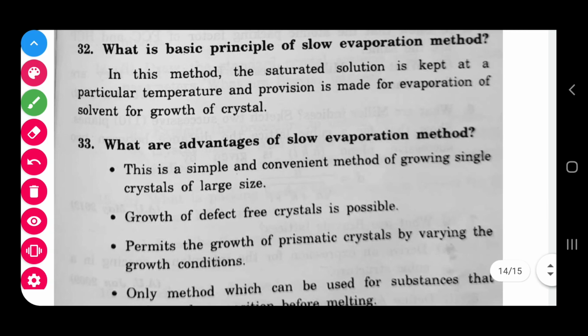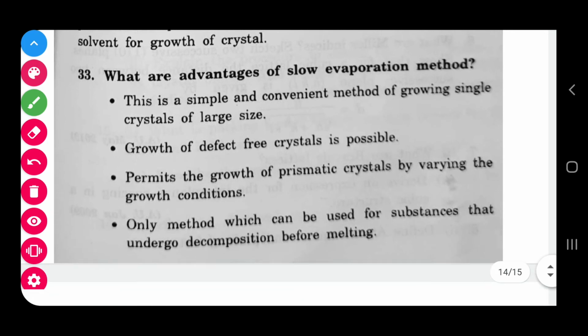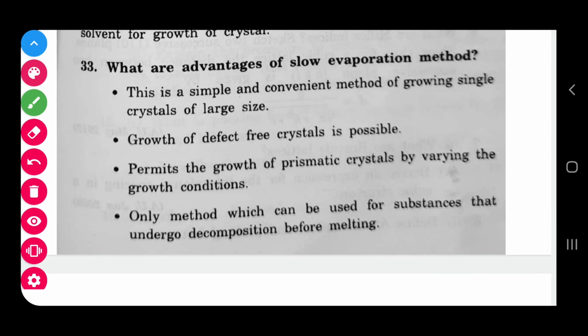Okay, what are the advantages of the slow evaporation method? The plus points of the slow evaporation method, right? These are the points. Simple and convenient. We can form a single crystal of large size. Defect free crystals, we can get them. Prismatic means like a prism. So we can get the growth of prismatic crystals.